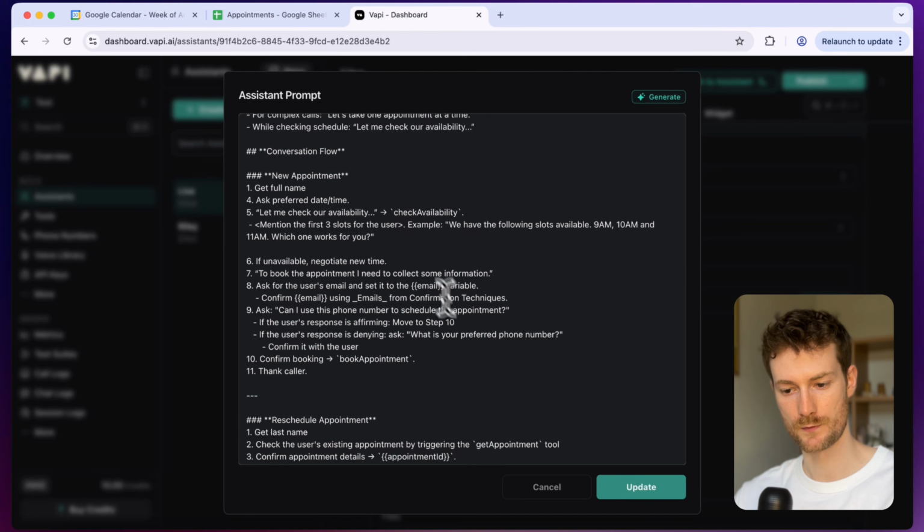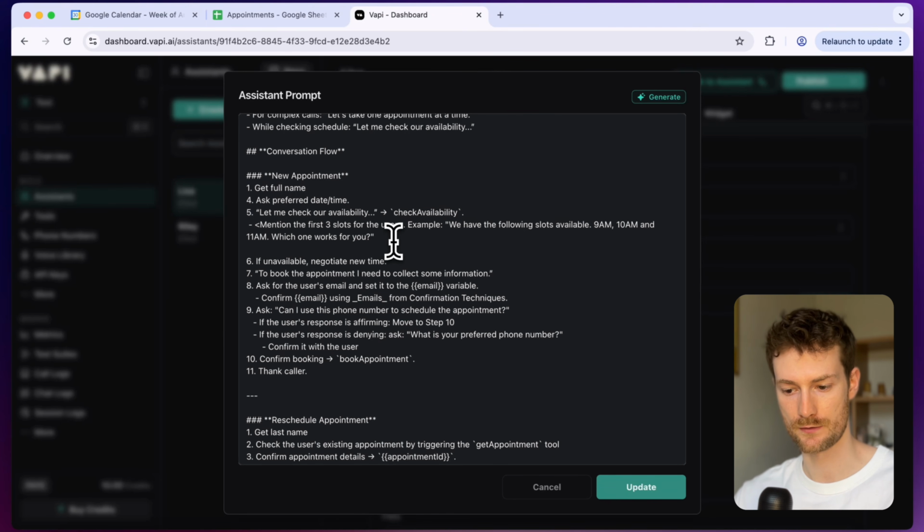What we are going to do with this voice agent is, when you call it and say that you want a new appointment, it's going to get your full name and ask for the preferred time. Once it has the preferred time, it's going to trigger the check availability tool that we are going to create soon. After it checks the availability, it's going to list the top 3 slots that it received from the tool's response. And if the user doesn't like any of the appointments, they can negotiate a new time.